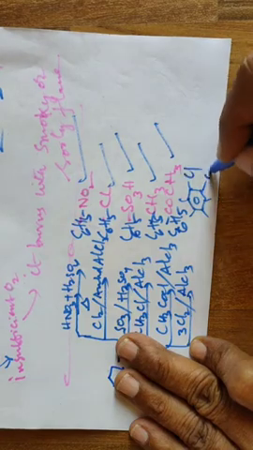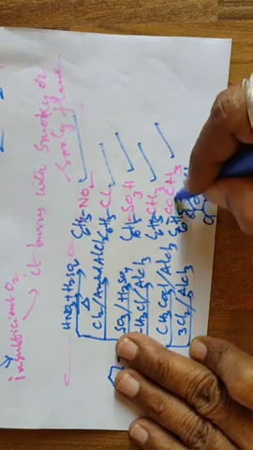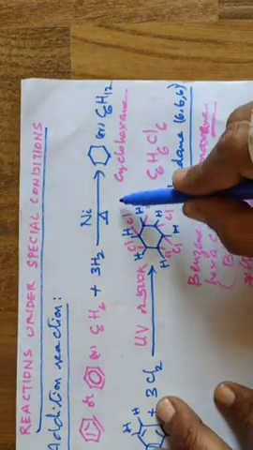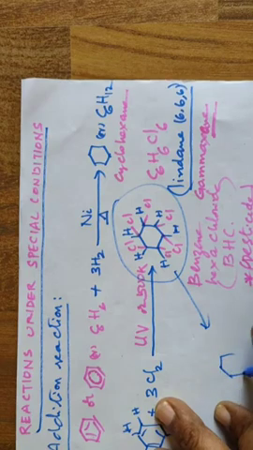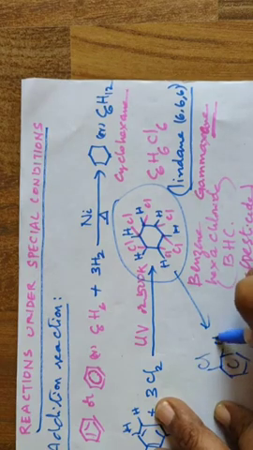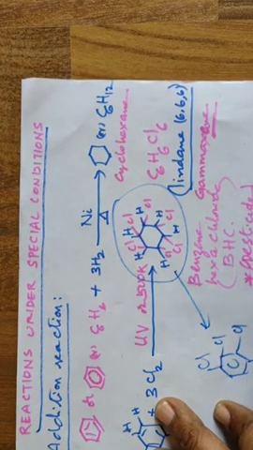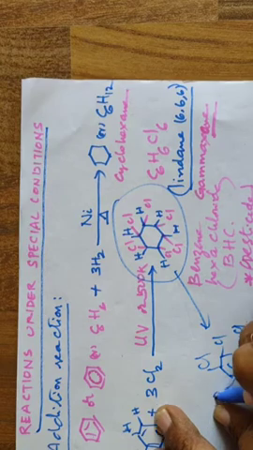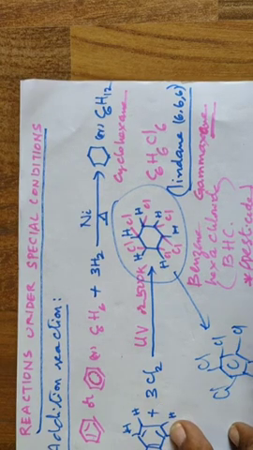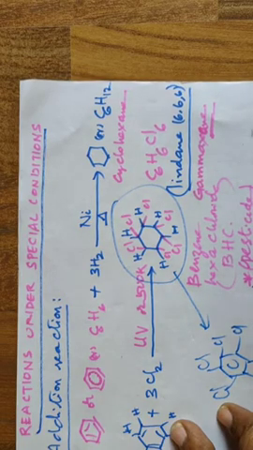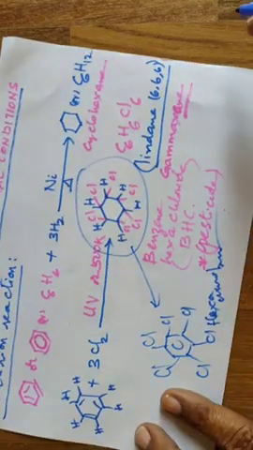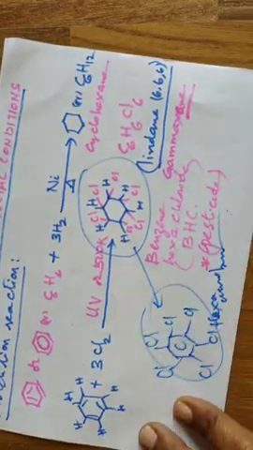Correct? Benzene hexachloride, hexachlorobenzene. This is hexachlorobenzene, and the previous one is benzene hexachloride. This is a different one. Don't get confused with these things. And it is hexachlorobenzene. Okay, so don't get confused.